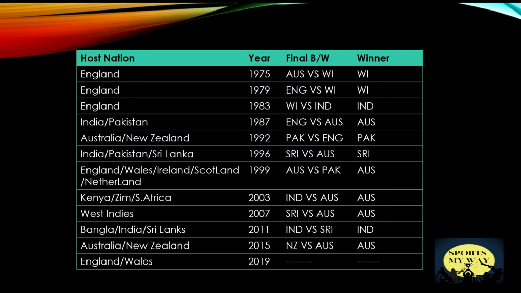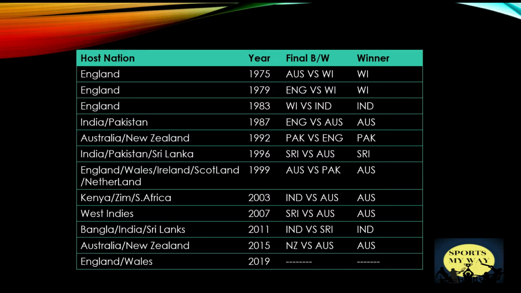The third edition of Cricket World Cup was also hosted by England in 1983. The World Cup final was played between West Indies and India, and India for the very first time won the World Cup in the history of cricket. The fourth Cricket World Cup edition was held in India and Pakistan in 1987. The final was played between England and Australia, and Australia won the World Cup for the very first time.